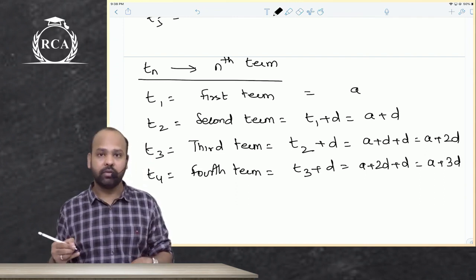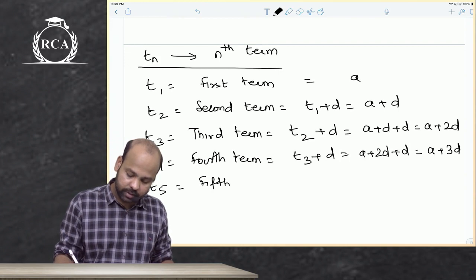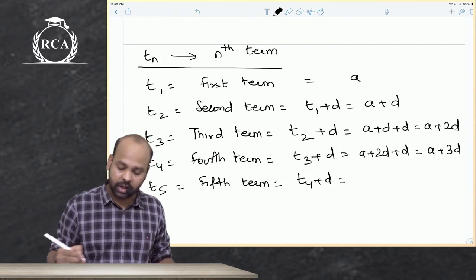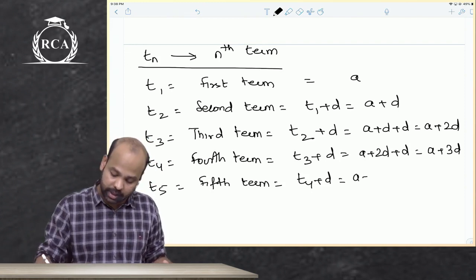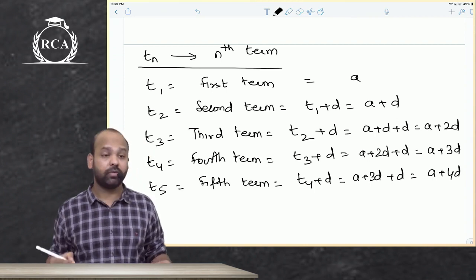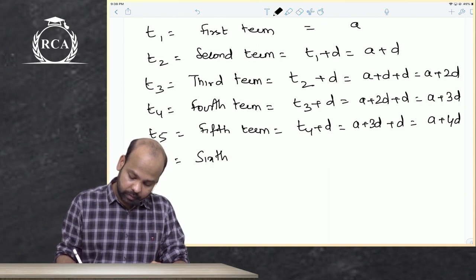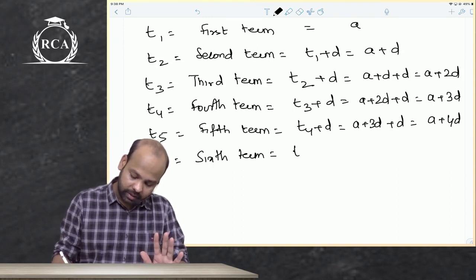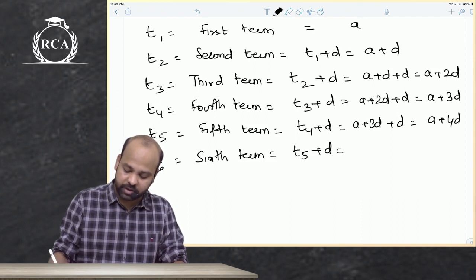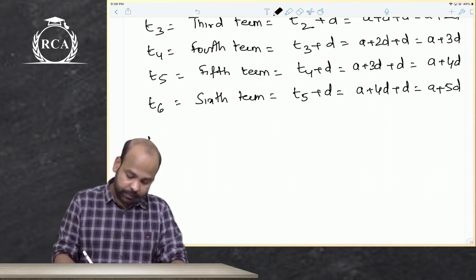Oh, acha sir, we understood now. The fifth term, I'm just deriving the formula here, will be T4 plus D, so this would be A plus 3D plus D, A plus 4D. Sixth term will be the fifth term plus the common difference, so that is A plus 4D plus D, so that is A plus 5D.